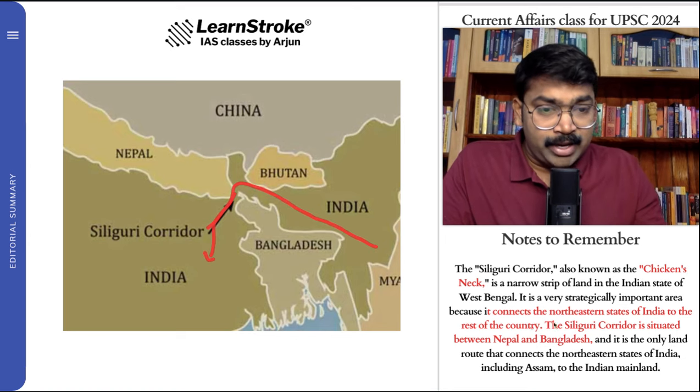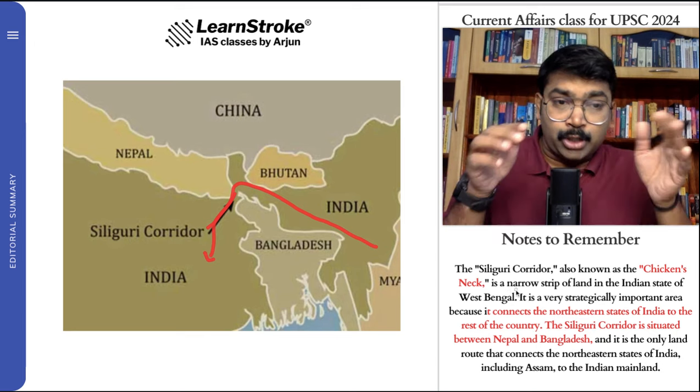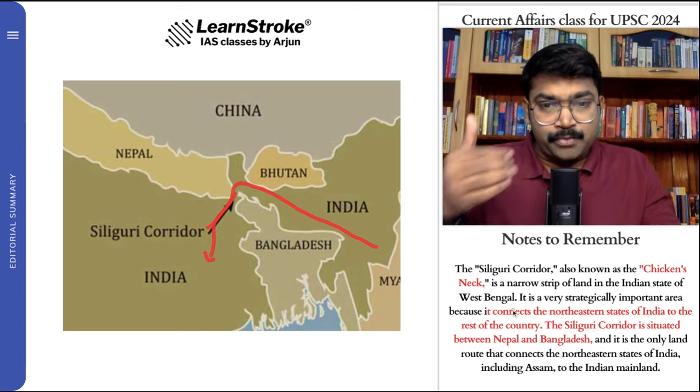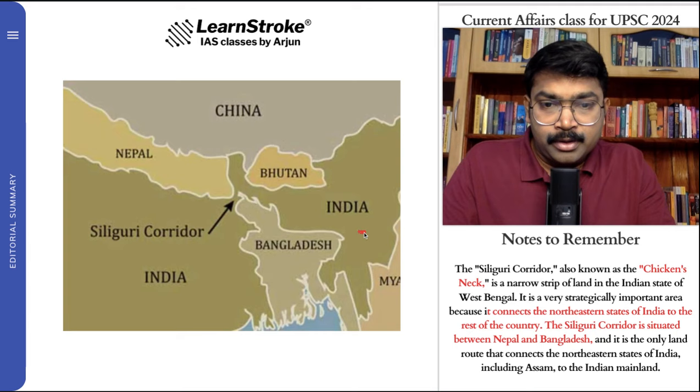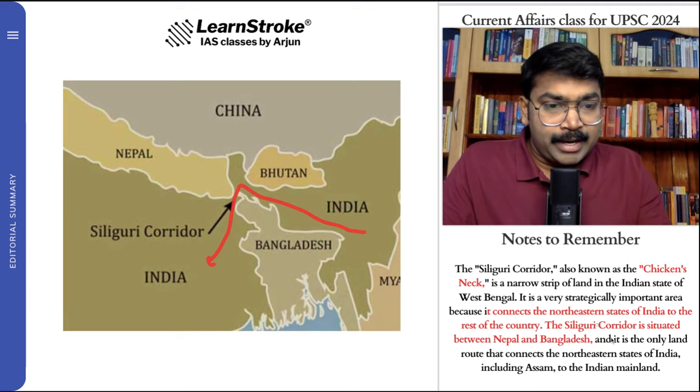I think this is very clear. It is one thing that connects the northeastern part into the rest of India. It joins together. Here it goes like this. And it connects, and the Siliguri corridor is